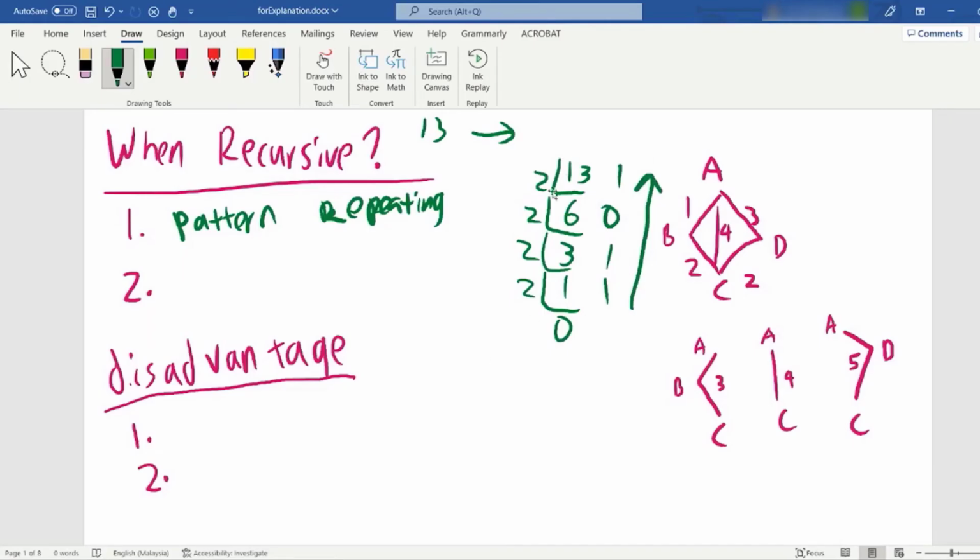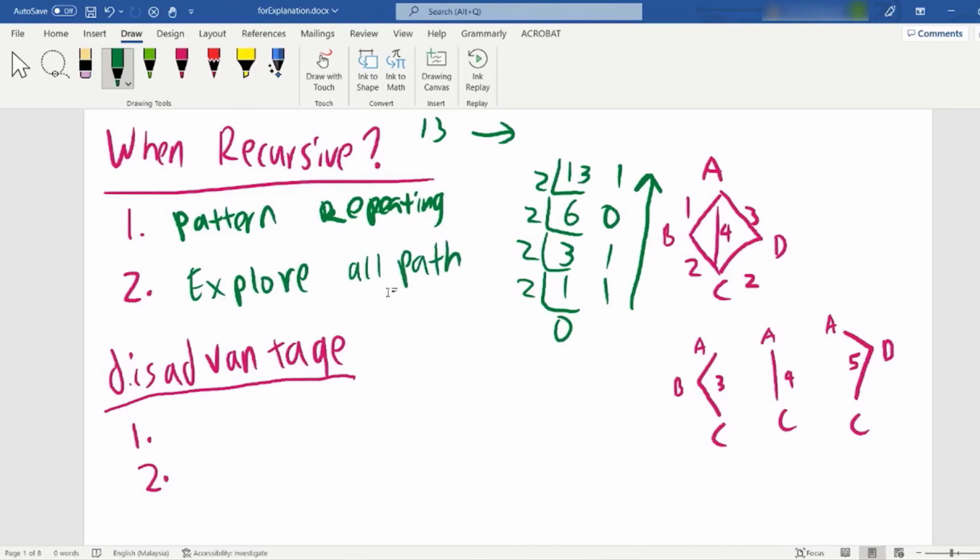If I keep repeating divided by 2, as you can see, if the pattern is repeating, then you can use recursive. And second, when is the time we need to use recursive? There is the time we need to use recursive, especially when we want to explore all the paths. This is particularly very useful in the recursive algorithm.